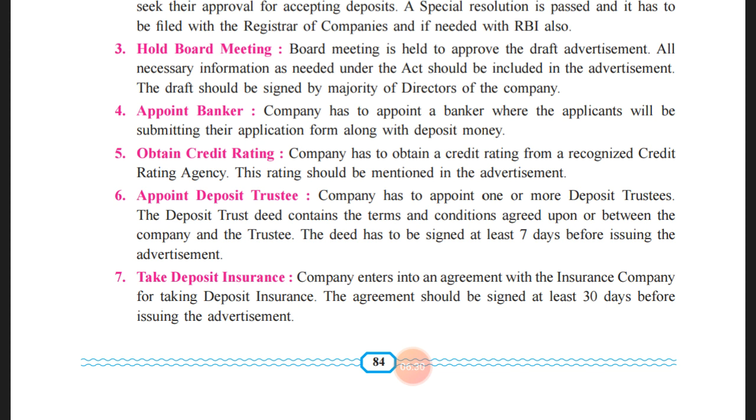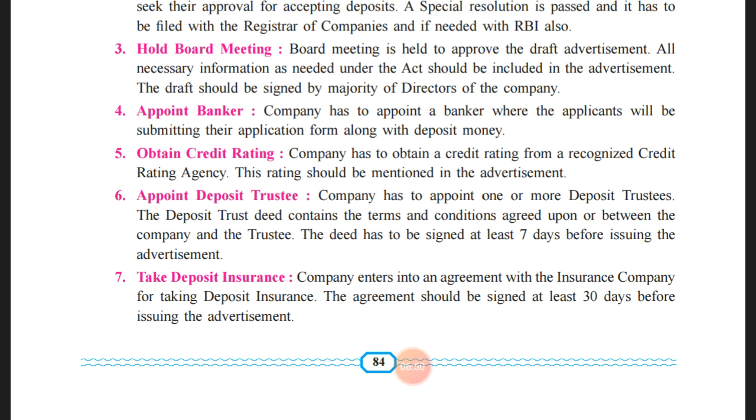State Bank of India, Union Bank of India, or Oriental Bank of Commerce, any particular nationalized bank can be appointed as a banker by the company, and accordingly they will issue the forms to the investor.